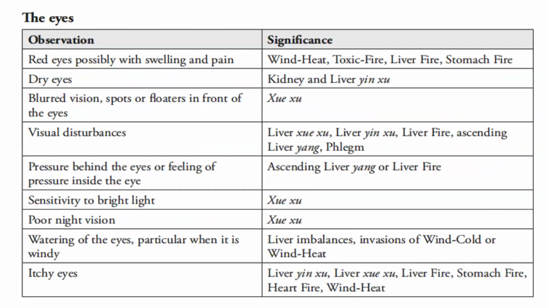If there is blurring of vision, spots or floaters in front of the eyes, it could mean blood deficiency. If there are visual disturbances, then it would indicate liver blood deficiency, liver yin deficiency, liver fire, ascending liver yang, or phlegm.